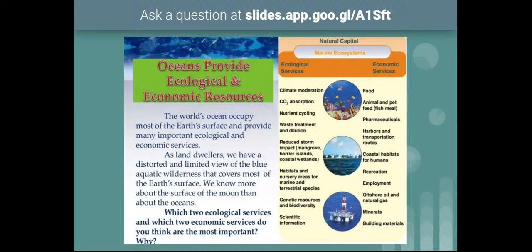After that, the bottom of the oceans will be considered as oceanic crust. This oceanic crust will be around a few kilometers depth. In some seas, it would be around 10 kilometers. In some seas, it would be around 3 kilometers and 4 kilometers also. So depending on different seas, the depth of this oceanic crust will vary. So depending on the depth of these oceans, the zonation of the marine ecosystem, or zonation of seas, is three. We can divide them into three zones. One is continental shelf, second is continental slope, third is oceanic crust.